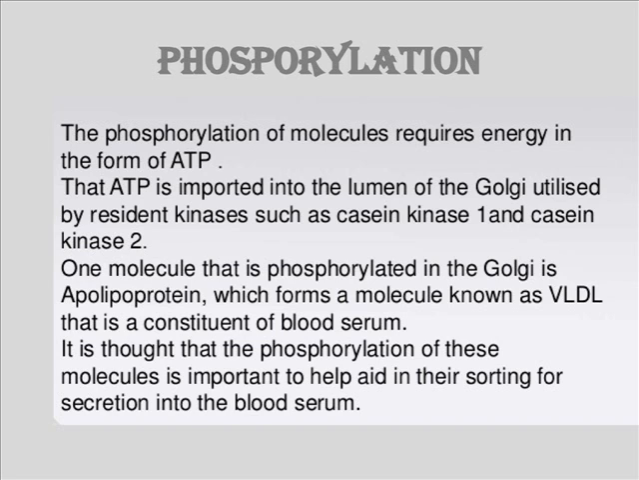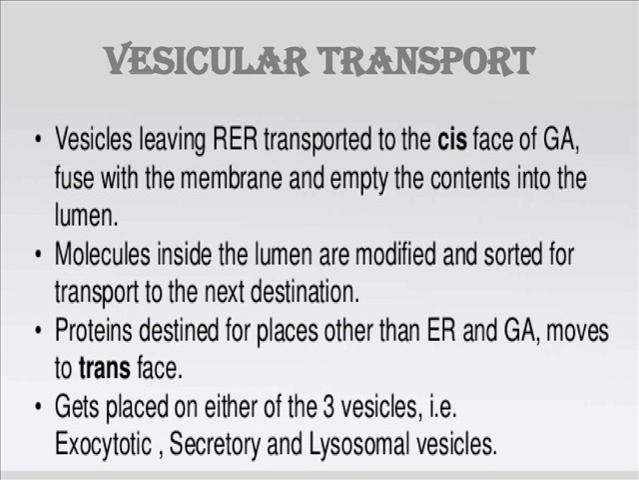It is thought that the phosphorylation of these molecules is important to help aid in their sorting for secretion into the blood serum. The Golgi apparatus also helps in bringing about vesicular transport. Vesicles which leave the rough endoplasmic reticulum get transported to the cis phase of Golgi apparatus, fuse with the membrane and empty the contents into the lumen of Golgi apparatus. After the molecules enter the lumen of the Golgi apparatus, they undergo modification and then they get sorted out for the transport to the next destination.